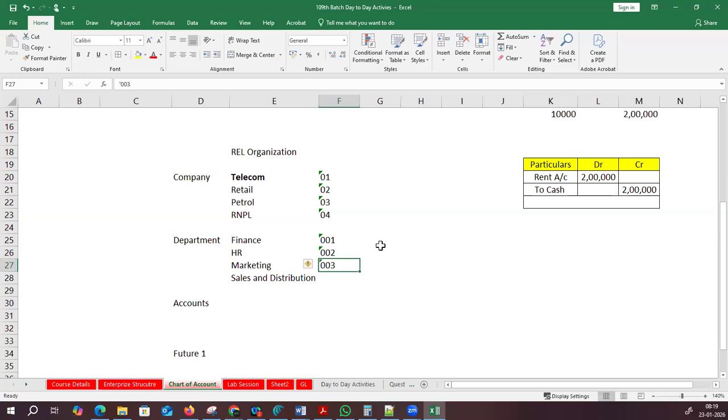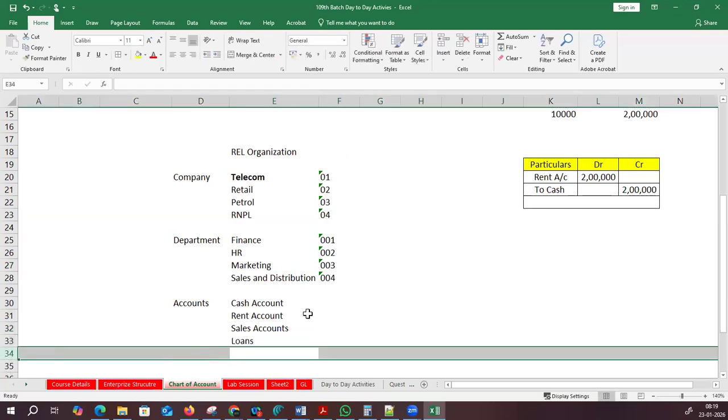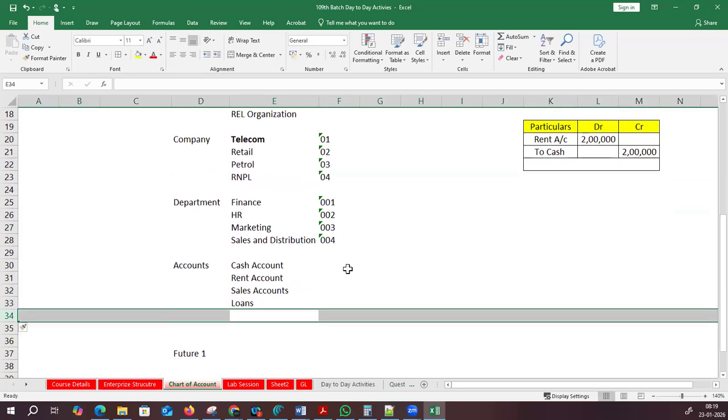3. Okay, like this. Fine. Accounts. When it comes to accounts, what kind of accounts do we have? We have cash account, rent account, sales accounts, and loans. Okay, like this. We have so many accounts. I will show you how many accounts we have. Right now only I will show you.